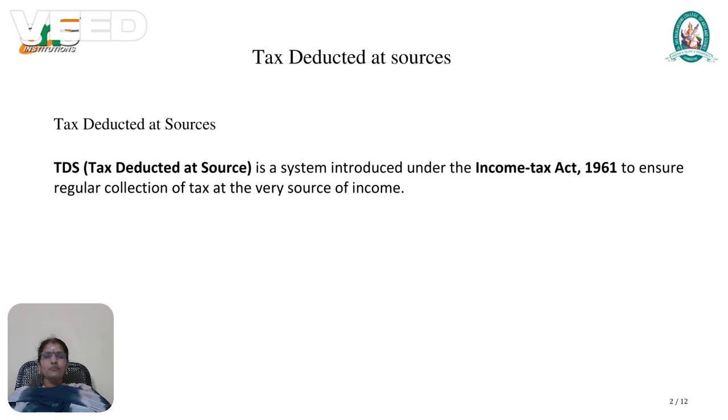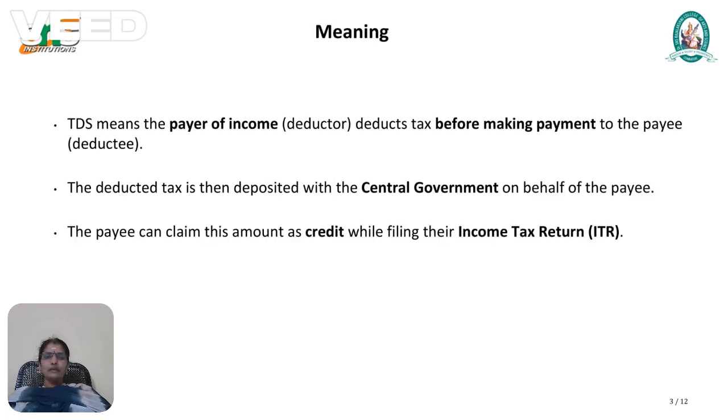Next we move to the meaning of tax deducted at source. It means that the payer of income, that is the deductor, deducts the tax before making the payment to the payee, that is the deductee. This tax is then deposited with the central government on behalf of the payee.